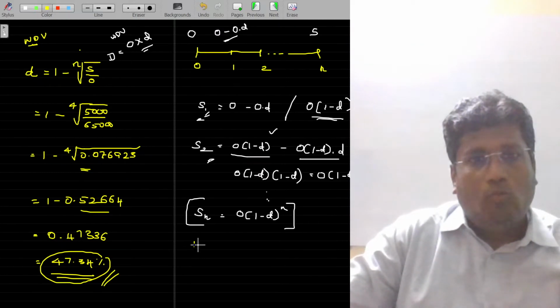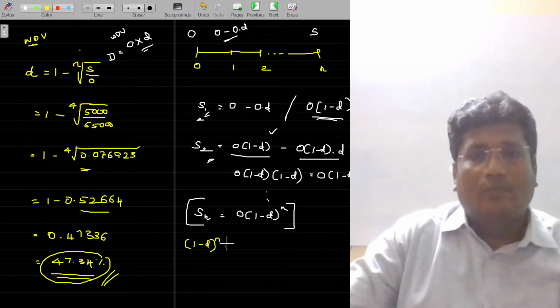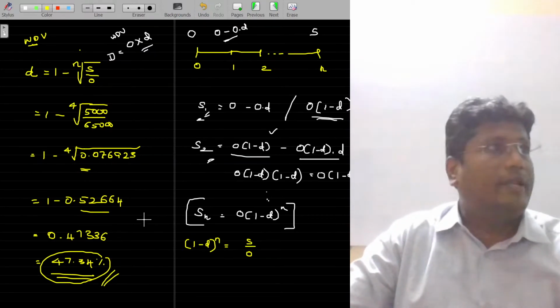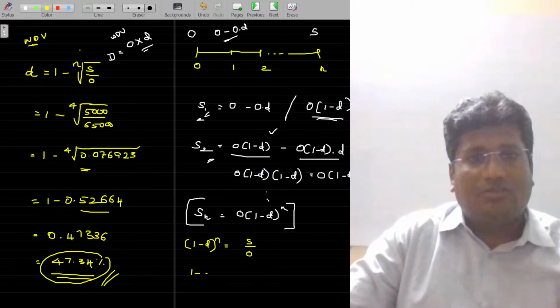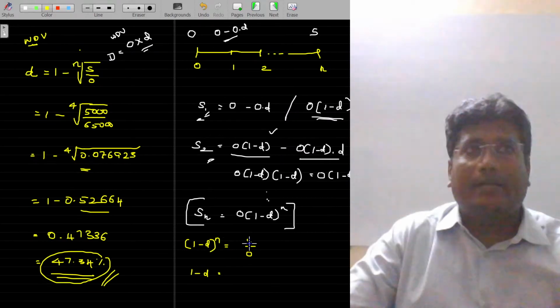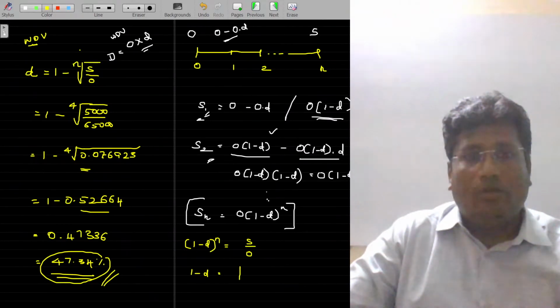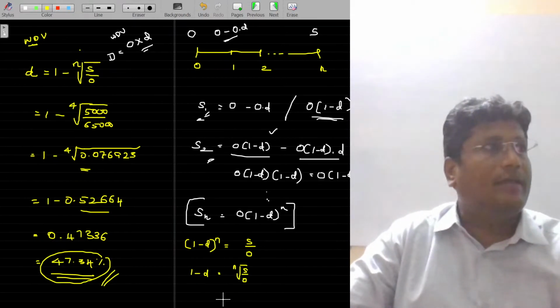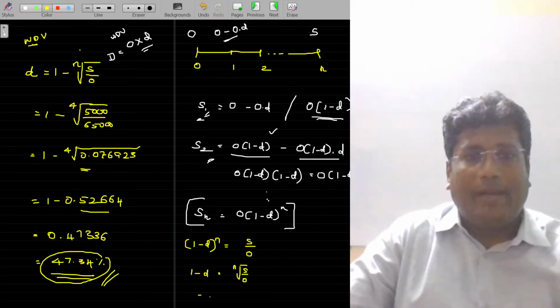It's very simple. (1 minus d) to the power n is equivalent to s by o. That o goes to the next side. Otherwise, (1 minus d) to the power n is nothing but what? That power n will go to the next side as root of n. So, nth root of s by o. I want d, right? So, minus d is equal to, 1 goes to the next side.